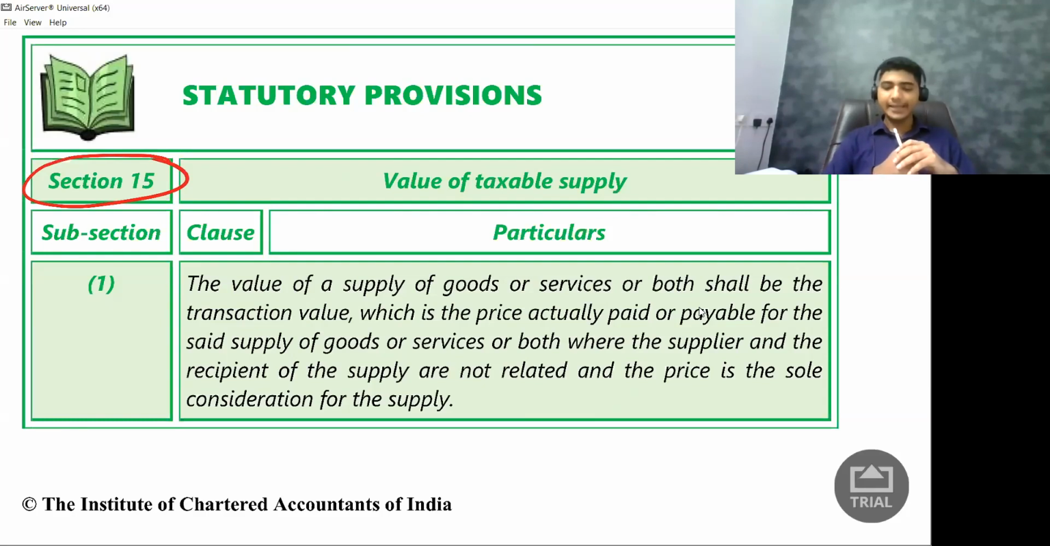So here they are saying, read it. Section 15, subsection 1. What are they saying? They are saying the value of supply of goods or service or both. So this is the only one section for you to ascertain the value of both goods and services. In time of supply, we had one section for goods, one section for services. But for value, there is only one section, that is section 15.